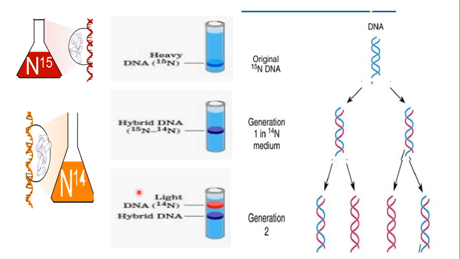It's continuing. So the first generation offspring will now behave as the parent for the second generation. These are behaving as the parental strands, and they are hybrid. So during formation, what happened? They separated, and because N15 is present here, N15 continues. The DNA does not break down.